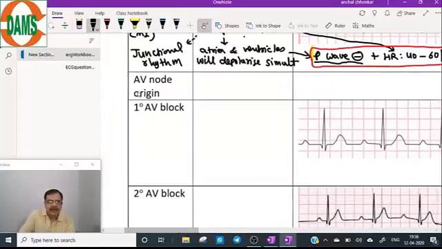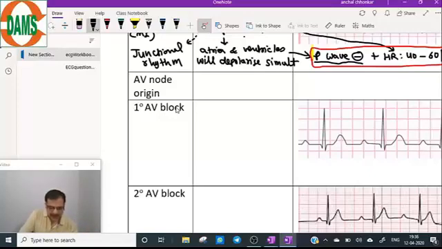So AV node origin is the second group of the bradyarrhythmia, and this again we will do under three columns: the name of the bradyarrhythmia, the description, and the ECG diagram. So let's see. There are three types of AV block: first degree, second degree, and third degree blocks.